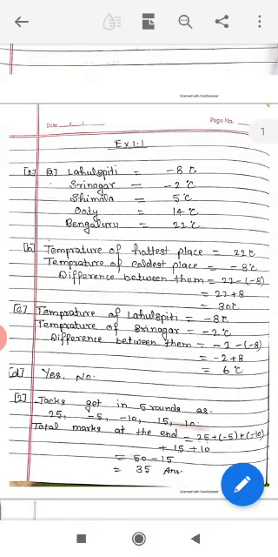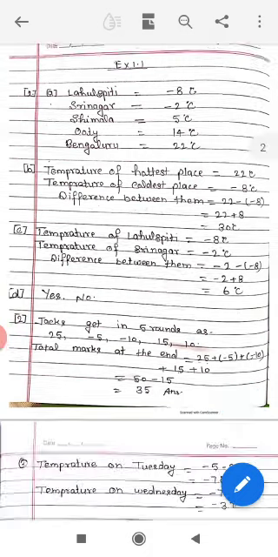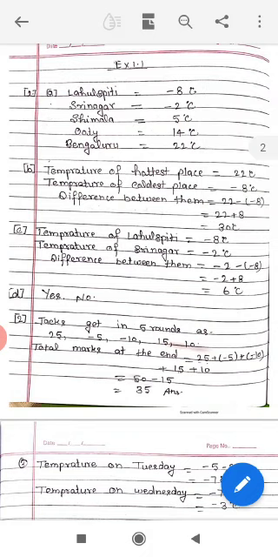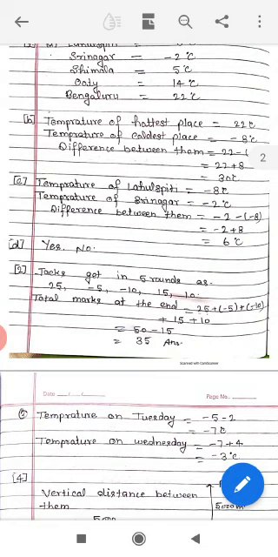First, Lahul Spiti. The temperature of Lahul Spiti is -8 degrees Celsius and the temperature of Srinagar is -2 degrees Celsius and the temperature of Shimla is 5 degrees Celsius and the temperature of Ooty is 14 degrees Celsius and the temperature of Bengaluru is 22 degrees Celsius. Second question, what is the temperature difference between the hottest and the coldest place among the above?